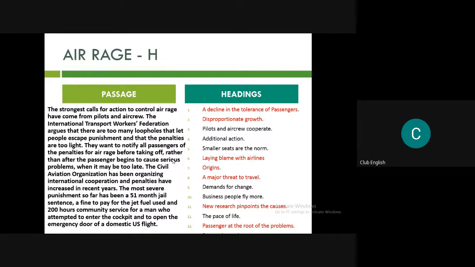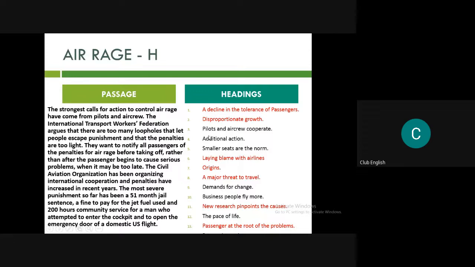Why? People can say that it is pilots and aircrew cooperate, but they are not cooperating here. It is nowhere written that they are cooperating. The strongest calls, rather, they are making. The request has come from pilots and aircrew. And then it says the International Transport Workers Federation argue that there are too many loopholes and people escape the punishment and the penalty. So they are actually demanding a change, right?